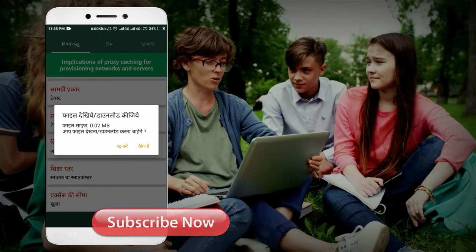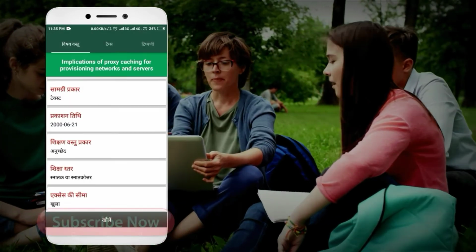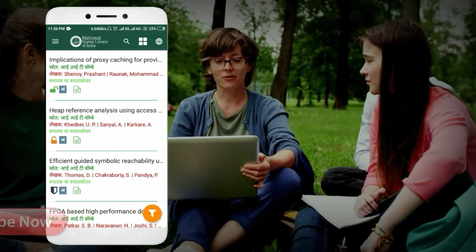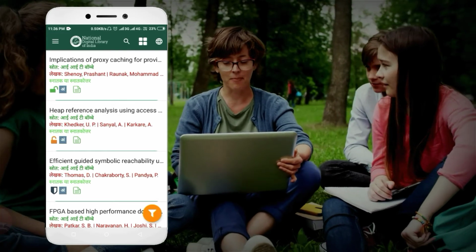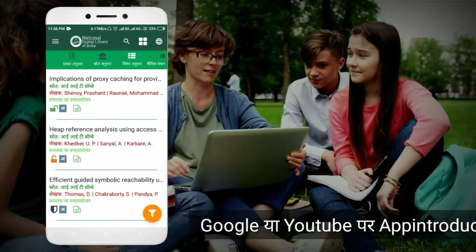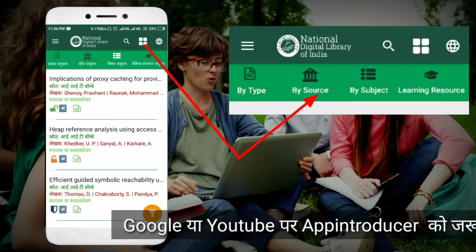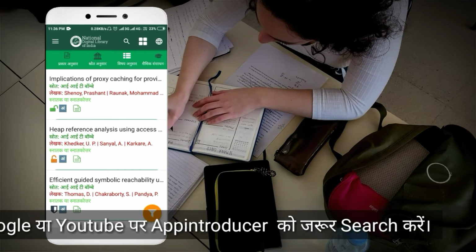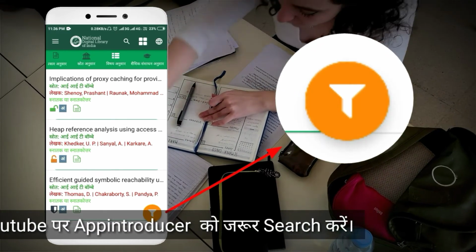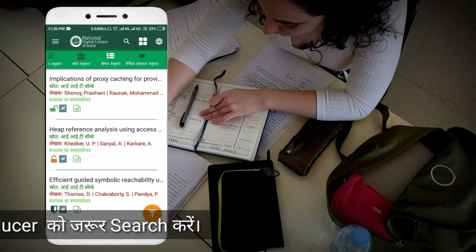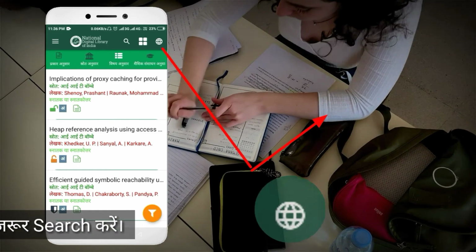If you want to open and read it, or want to listen to or watch the audio and video, then first you have to log in. The good thing above it is that you can also download your books as PDF. If you click here, the filters will appear in front of you. You can also filter your search results from here by clicking on the corner button below. From here you can change your language.